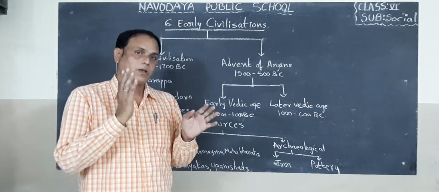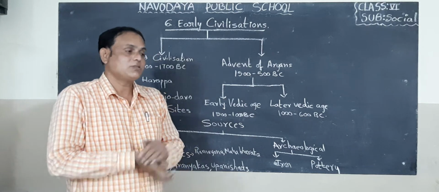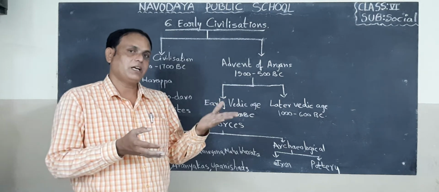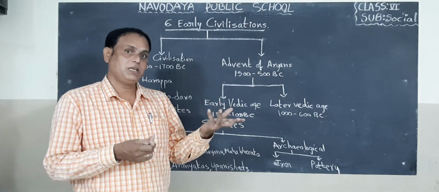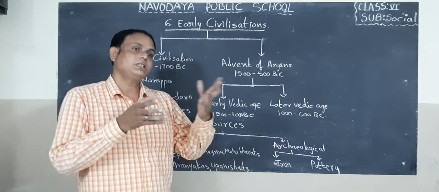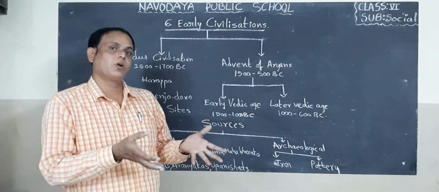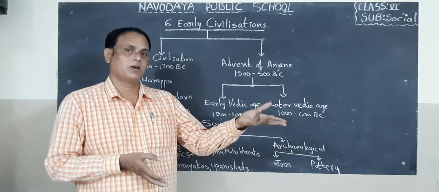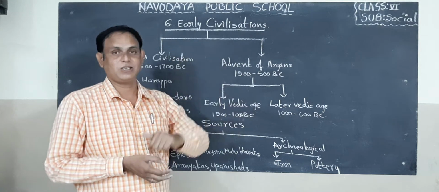That jewelry was made of gold, silver, etc. Next, they worshipped some gods: fire, Agni, Vayu, water, Shiva, Lakshmi, Parvati, etc. Brahma, Vishnu. So these are the gods of people in those days. Even today some Hindus are worshipping these same gods, which were worshipped by the ancient people of the Indus Valley civilization.